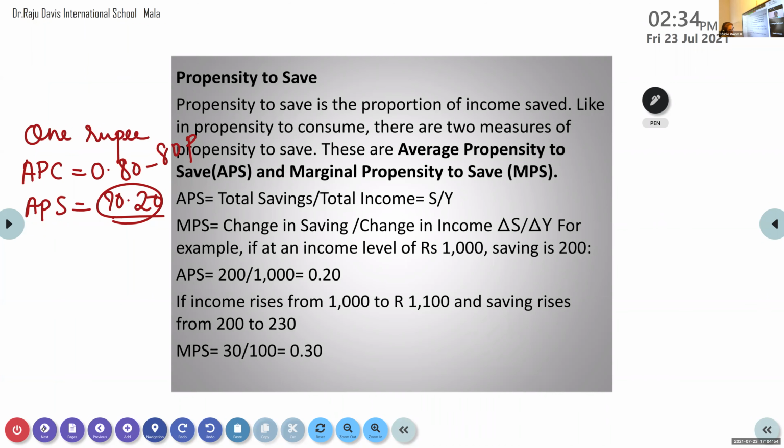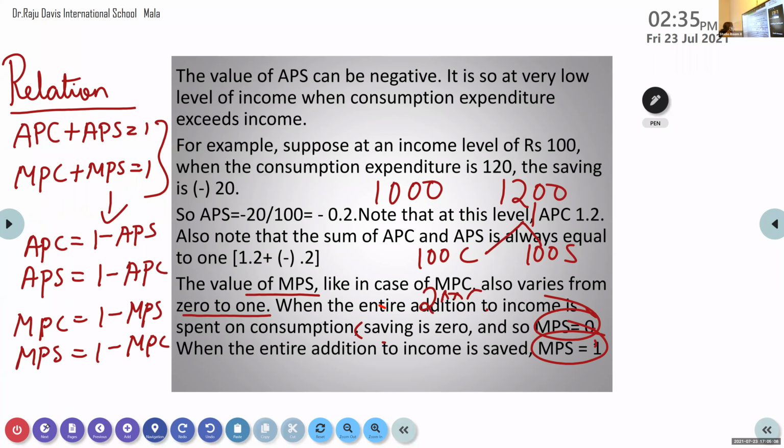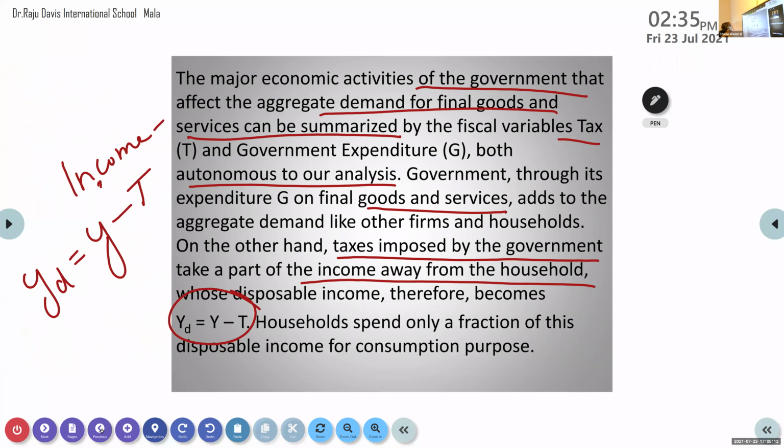Now, what do you mean by average propensity to save? Aishwarya, can you tell? It is the proportion of total savings to total income.